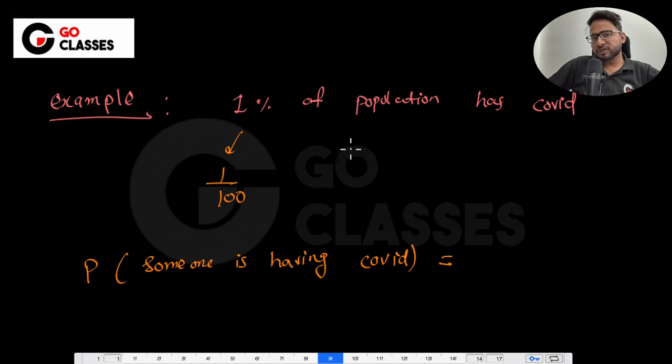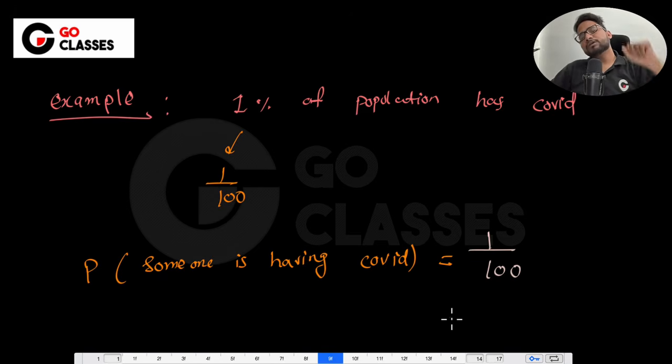So let's suppose the whole population could be 1 million or whatever, let's not worry about it, but whatever it is, you will say that x number of people are there, then x upon 100 people are basically having the COVID, right? So out of 100, just let's assume that there are 100 people only. Okay, for the sake of simplicity, let's assume there are 100 people only. Then if you randomly pick someone, what is the probability that person is having COVID? Since only one person is having COVID there, because out of 100 only one is having COVID, if you randomly pick someone, then maybe you are picking that particular person, right? So basically here the probability is 1 by 100.